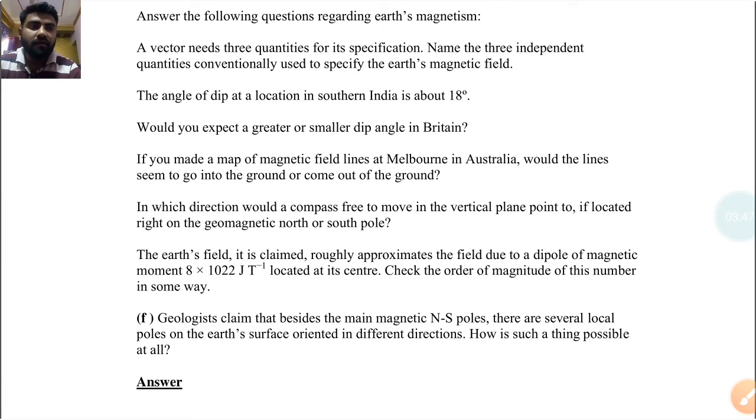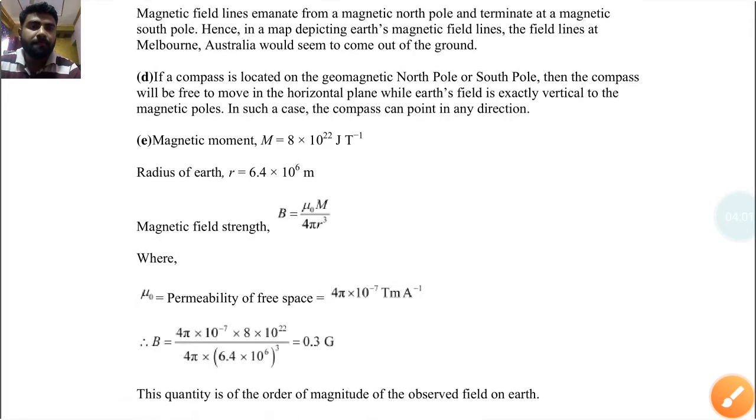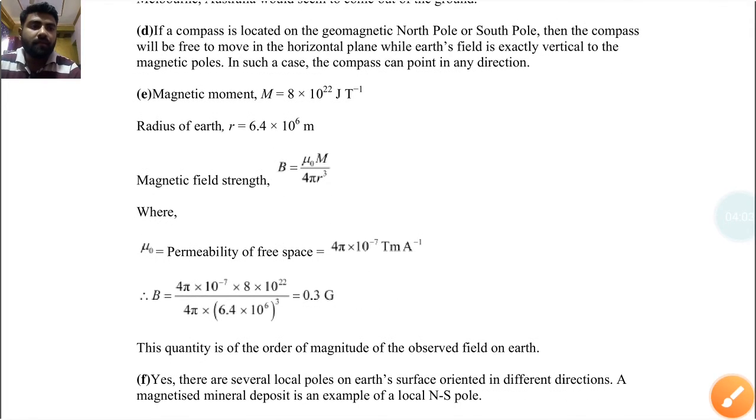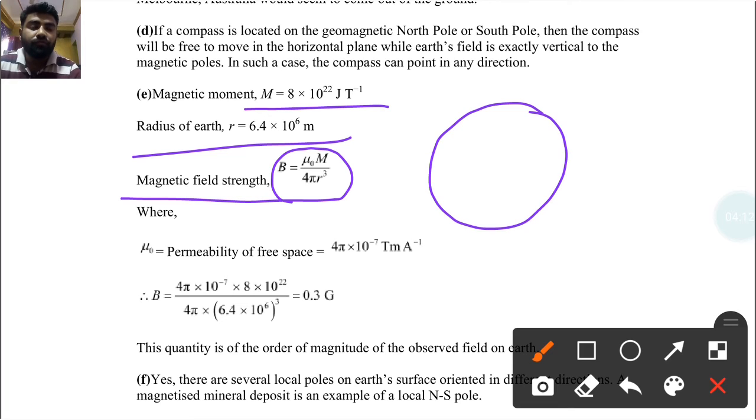Next, the Earth's field is claimed to be roughly approximated by the field due to a dipole of given magnetic moment located at the center. Check the order of magnitude of this number in some way. So now, the magnetic moment m is given, and the radius of Earth we know. To find the magnetic field strength, we know that our Earth is spherical, so the formula is mu 0 m upon 4 pi r cube. By putting in all the values we will get the answer, 0.3 Gauss.